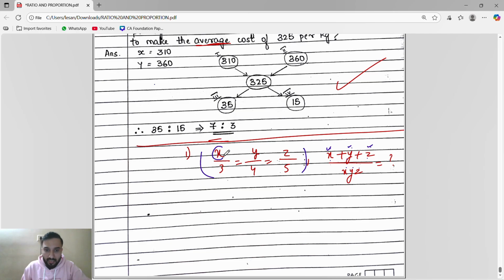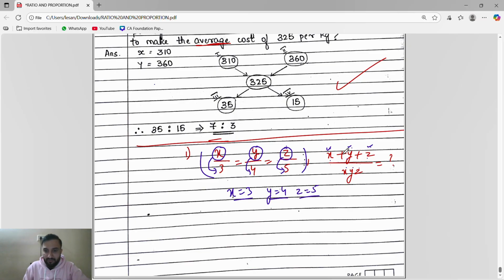Whatever the variable is given in the numerator, its value is in the denominator. So the x variable is given in the numerator, so its value is in the denominator, means x is 3. The y variable is given in the numerator, so y is 4, z is 5. x is 3, y is 4, z is 5. That's it. Whatever the variable is given in the numerator, its value is in the denominator.